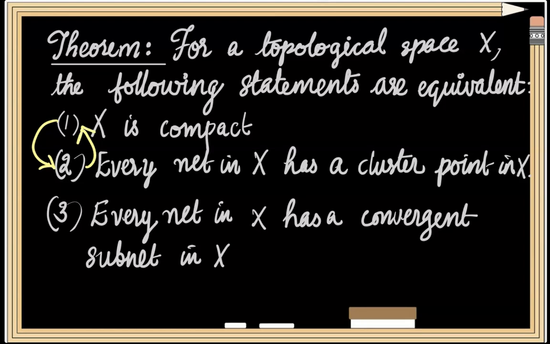The equivalence of statements 2 and 3 follows from a previous theorem in which we had proved that a point, say small x, is a cluster point of a net if and only if there is a subnet which converges to the same point. From that theorem, the equivalence of statement 2 and statement 3 is obvious. So, it remains to show the equivalence of statements 1 and 2.